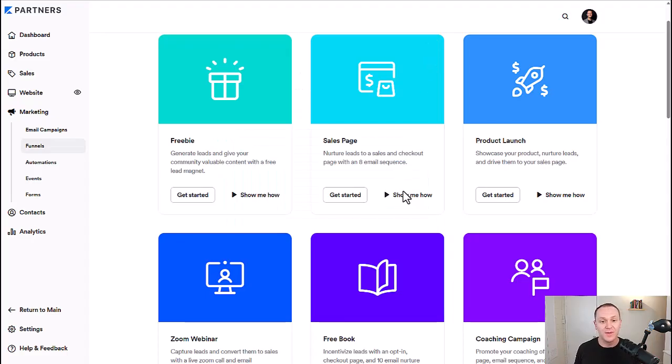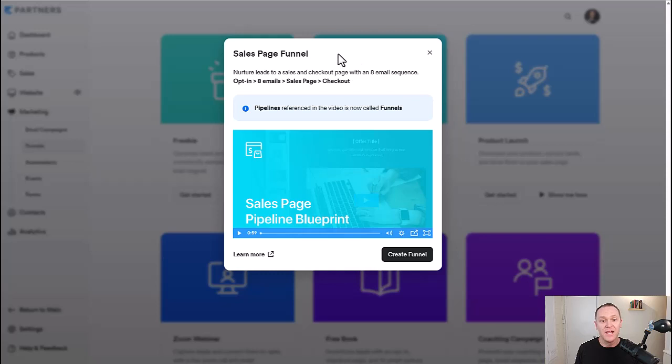If you have a sales page, you have a product you're thinking about creating, and you want to have a fully built out sales funnel, this is the one for you. So you get an opt-in page, 8 emails that automatically get sent to them, goes to a sales page, and then over to the checkout page as well.